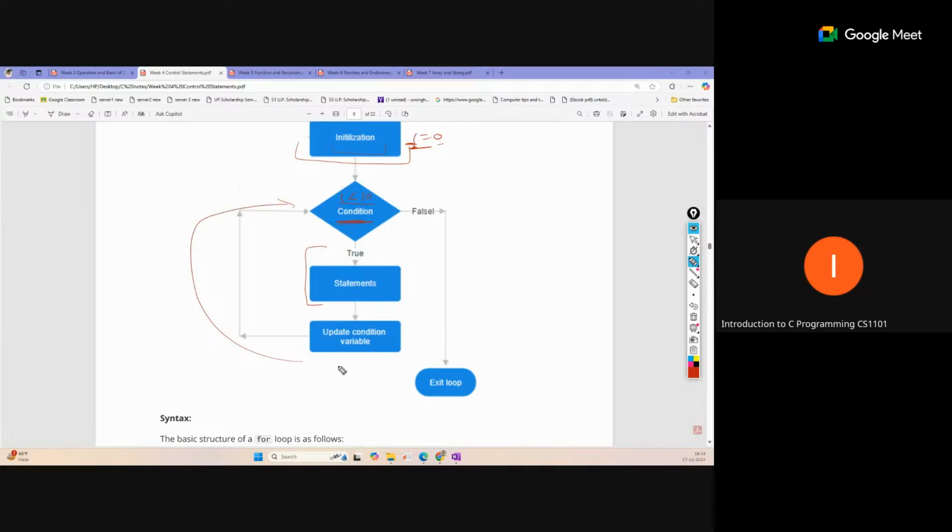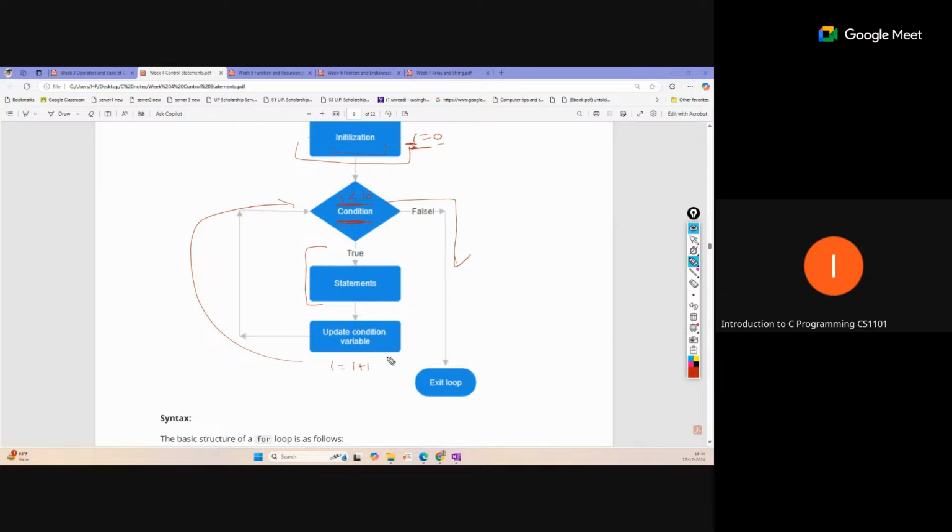Like we will update I equal to I plus 1, so I will become 1. Okay, 1 is still less than 10, so again we will enter inside the body, then increment again, so I will become 2. In this way, every time we update our condition variable, after some number of iterations it will reach the break condition, our condition will become false, and we will come out of the loop.